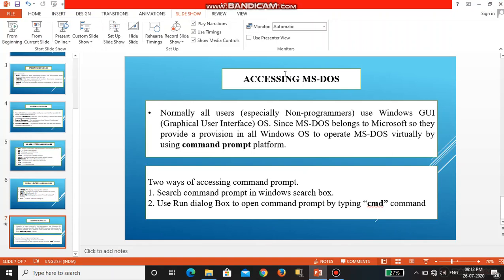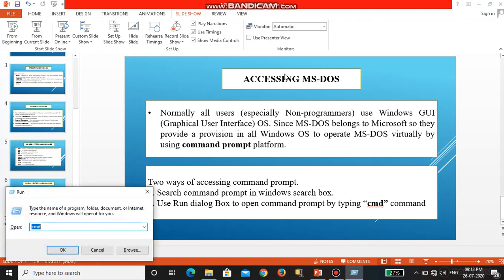And the second way is you press the Windows symbol and R. You will see this run dialog box. In this you type cmd. Cmd means command prompt.